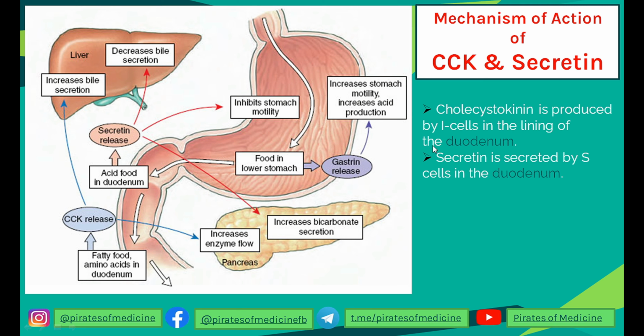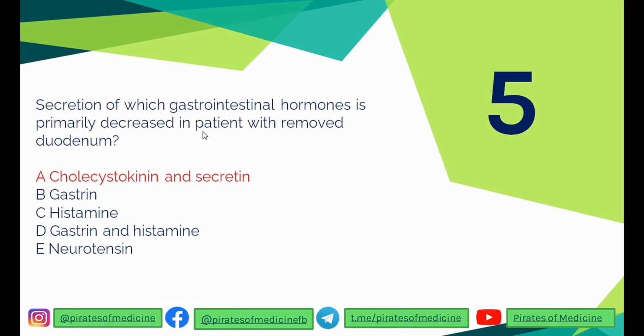So these two hormones are secreted by the cells of the lining of the duodenum, and this is why, if the patient has a removed duodenum, these GIT hormones will be inhibited.